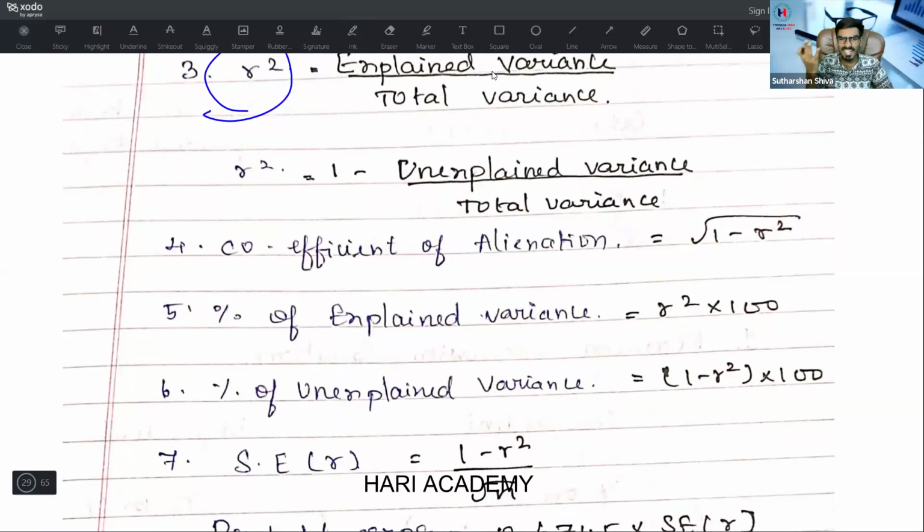Fourth one, coefficient of alienation. This may be different for you. Coefficient of alienation is equal to root of 1 minus r square. That is root of non-determination. Percentage of explained variance is equal to r square into 100.